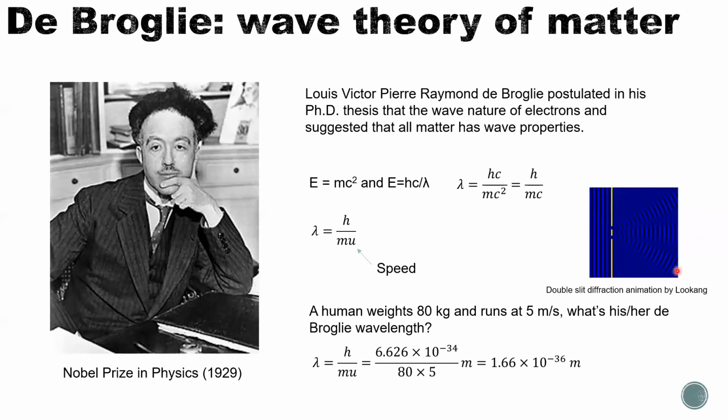That means if this human is running and there's a wall in front of him with a slit of 1.66 times 10 to the negative 36 meter, very small, there is a possibility that this man can penetrate this wall.